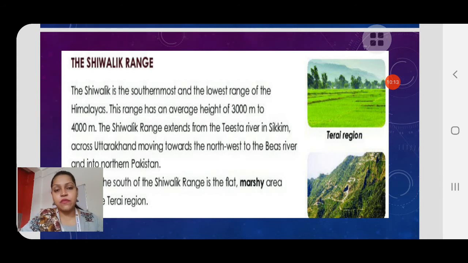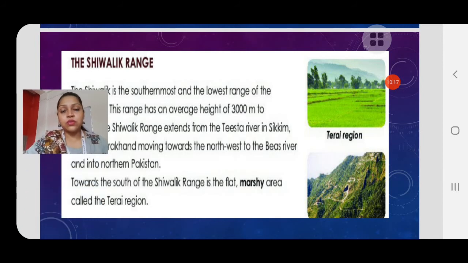It goes through the Shivalik range, then goes to Pakistan. And also to the south of the Shivalik range is a flat and marshy area. Marshy means it's not a dry area; the ground will be soft because it's full of water. It's called the Terai region. To the south of this Shivalik range we have the Terai region.